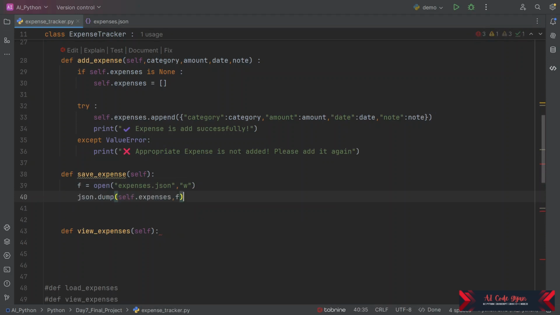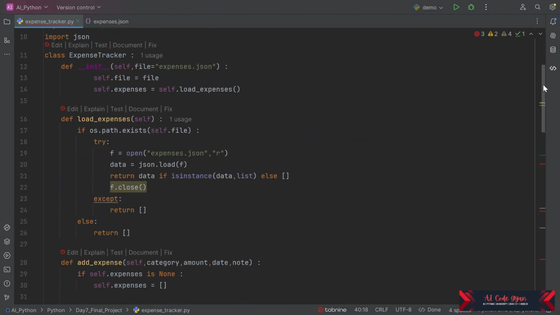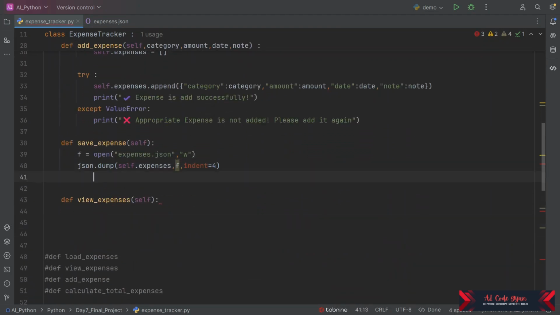So yeah, we are going to use the dump function here, and there is an extra parameter we take, indent is equal to 4, which will improve the indentation in our file. So self.expenses comma f comma indent is equal to 4. So this is going to dump. Now we are doing it correctly. So we are going to dump this, and please do close the file.